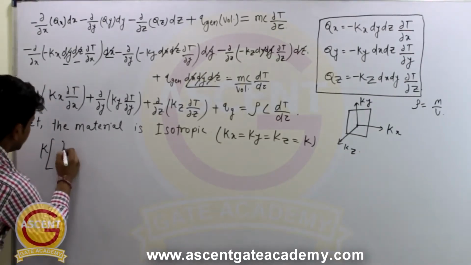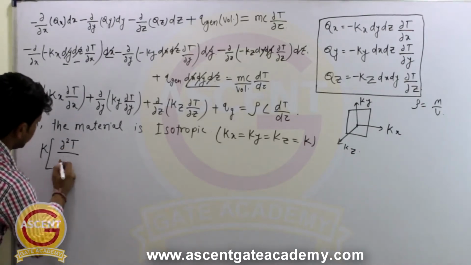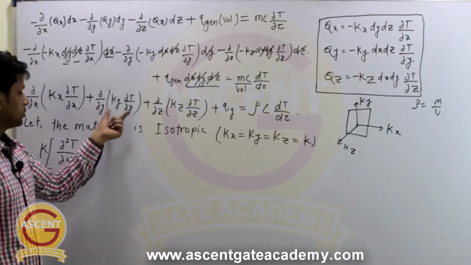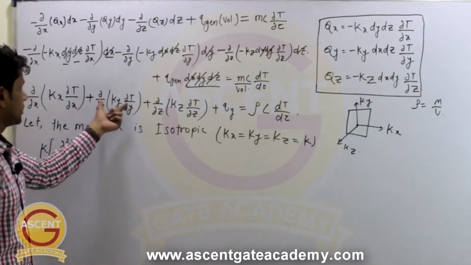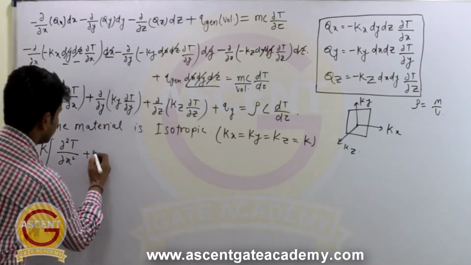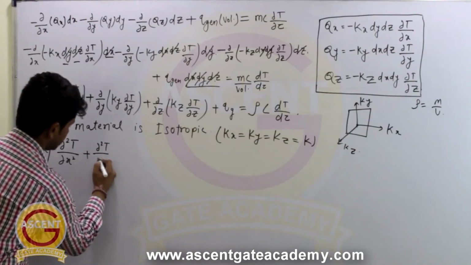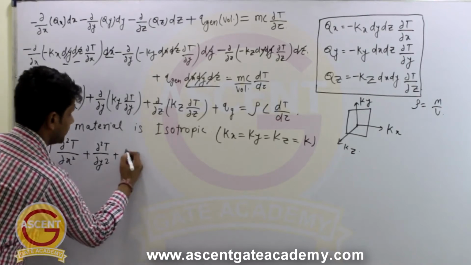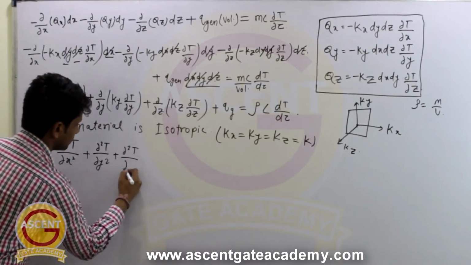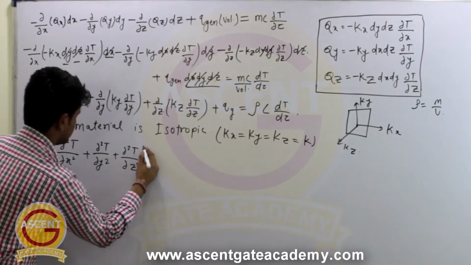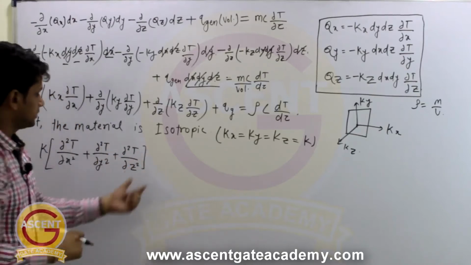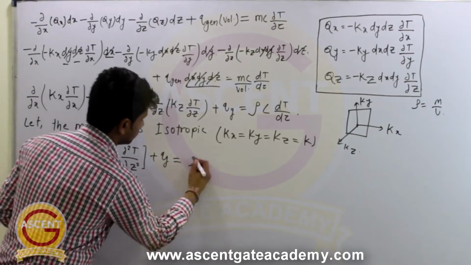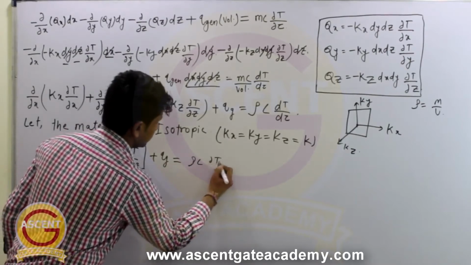So it will be del square T by del x square plus, so k we have taken out, it will become del square T by del y square, and similarly this will become del square T by del z square, right? Then this is Qg equal to rho c del T by del tau.